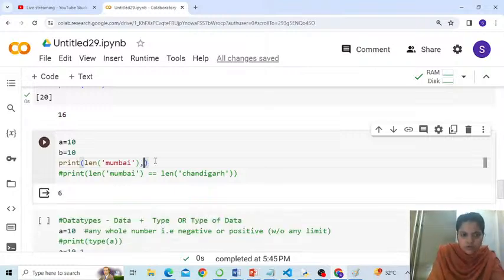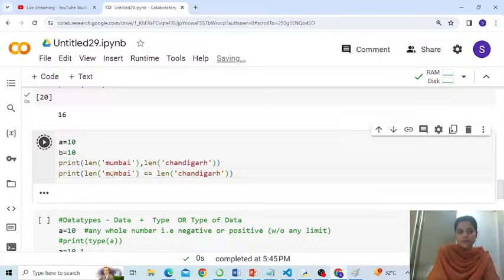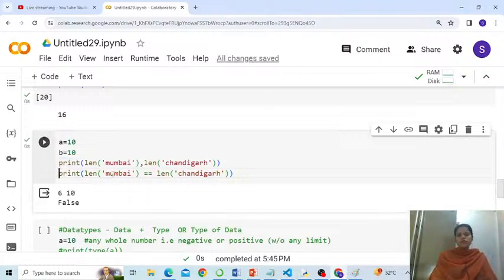And then if I also print length of Chandigarh, so the length of Mumbai is 6 and the length of Chandigarh is 10. Now I am checking whether the two lengths are equal or not. No, of course false, 6 is not equal to 10. So instead of checking equality, what if I check inequality? Yes, length of Mumbai is not equal to length of Chandigarh, correct?